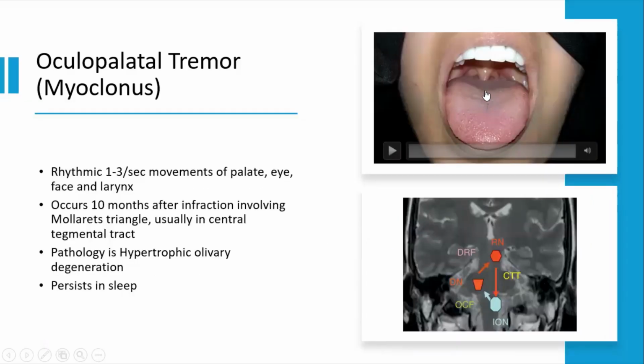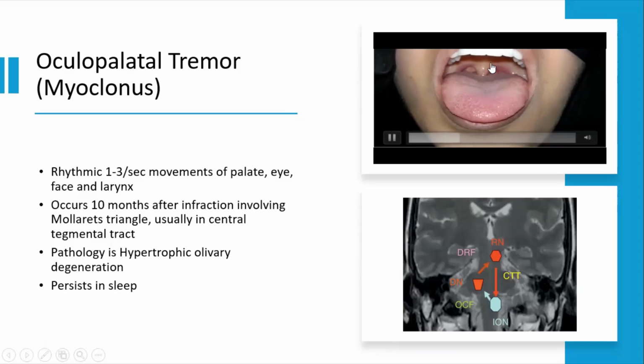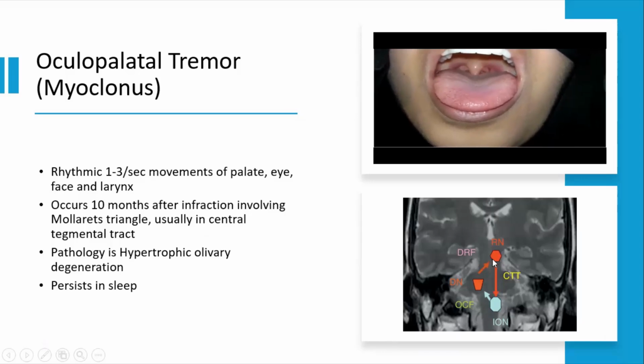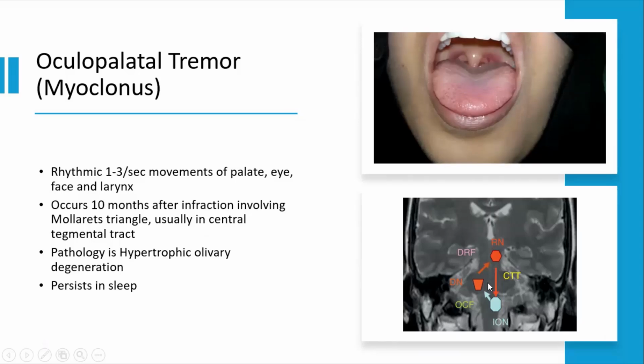On examination, she was found to have palatal tremors. Can you see that? She's also got some tremors in the eyes. So it occurs 10 months after infarction. It's mainly involvement of the Mollaret triangle over here. If there's an infarct in this area along with the central tegmental tract, it causes this.